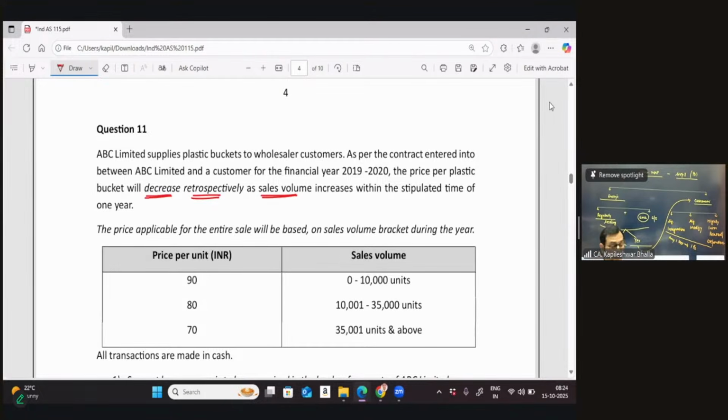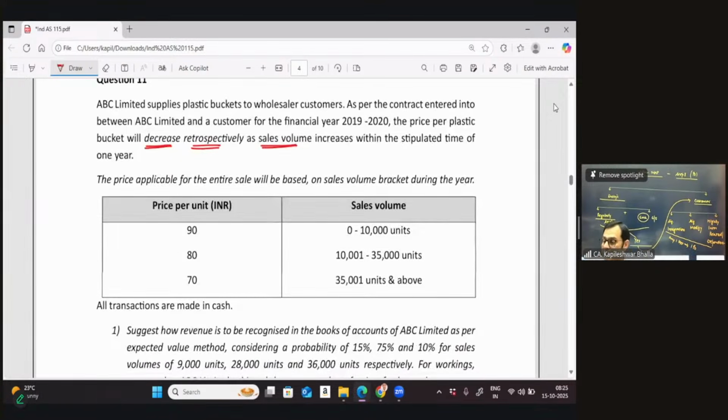And that becomes interesting. So immediately what should come to mind is, can I say that this indirectly becomes a case of variable consideration? Because you are giving a discount to the customer, and when you're giving a discount to the customer, that is undoubtedly a concept of variable consideration in the transaction price. Then he says the price applicable for the entire sales is based on the volumes in the bracket.